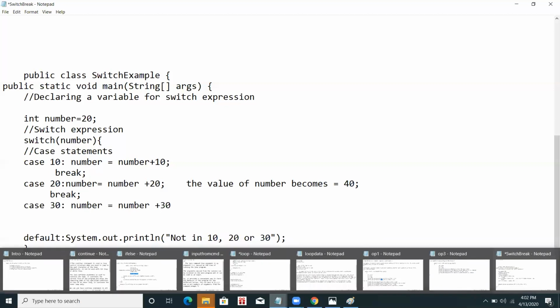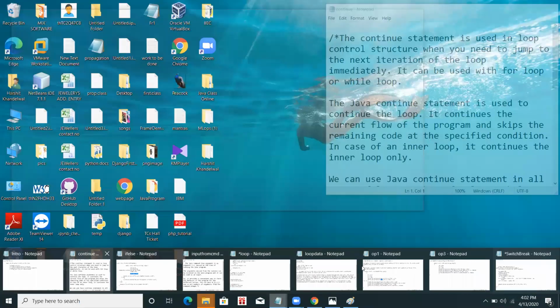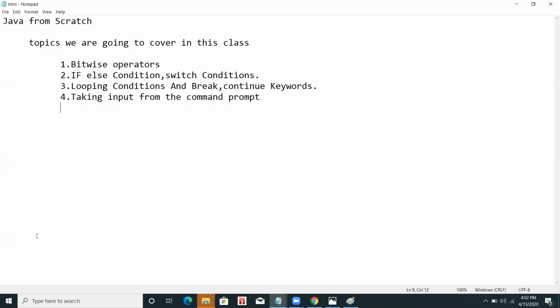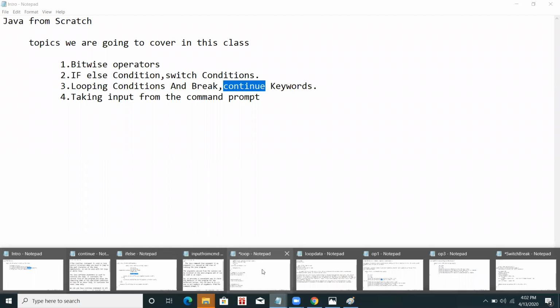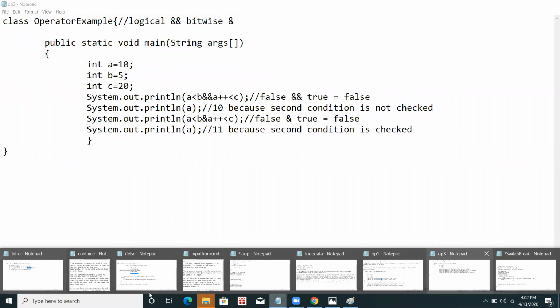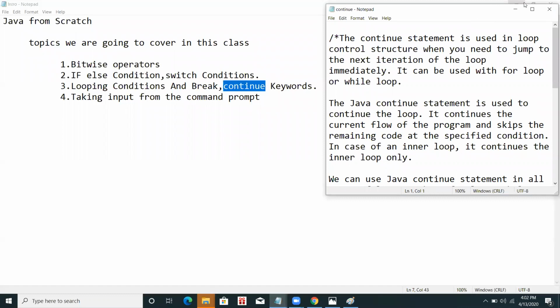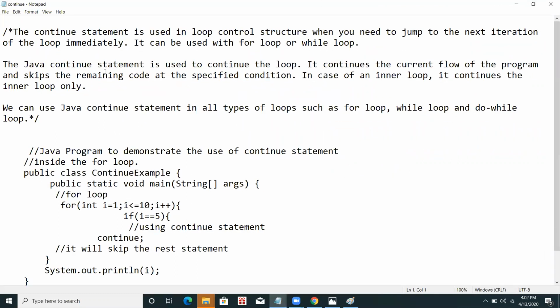So the next topic is continue. We have done the looping conditions and break, now we have continue. What does continue do? The continue statement is used in loop control structures. It is used with a loop when you need to jump to the next iteration immediately. It can be used with a while loop or a for loop also.